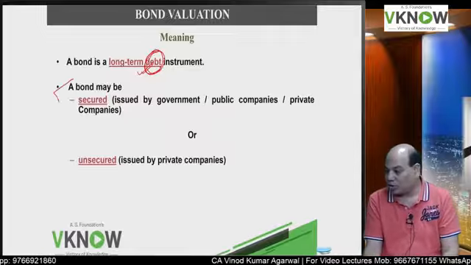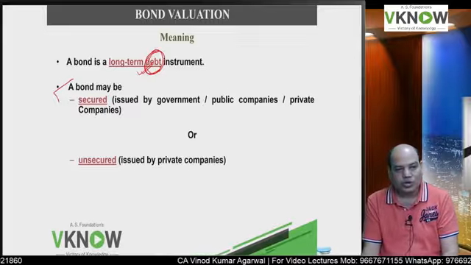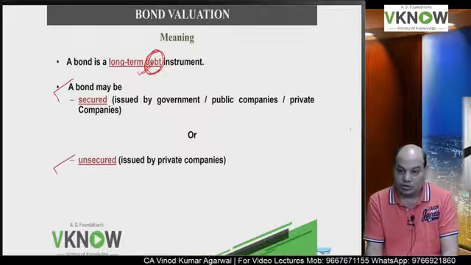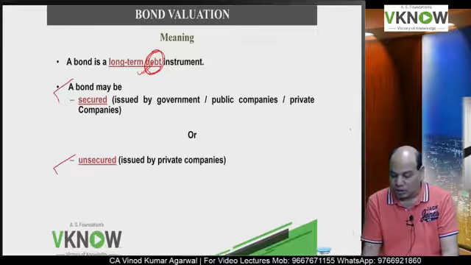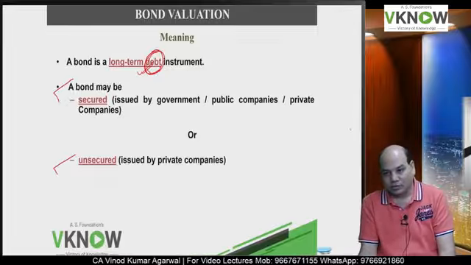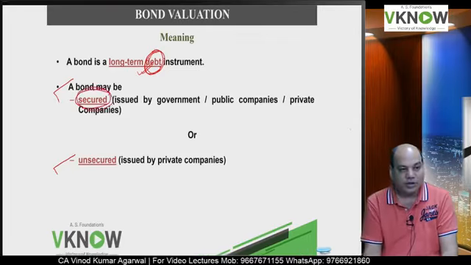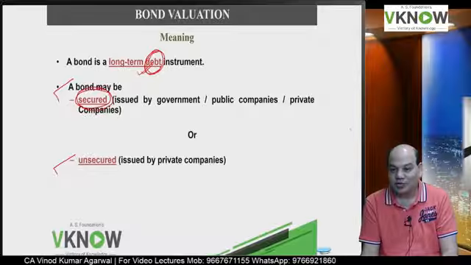Can it be secured or unsecured? Bonds are usually secured, but bonds can be unsecured also. Secured bonds are issued by government, public companies, private companies. Secured means if the company defaults in repayment, the assets of the company can be sold.